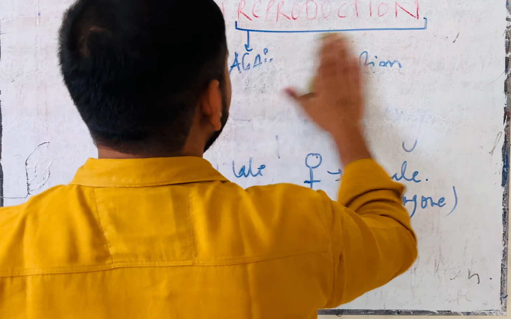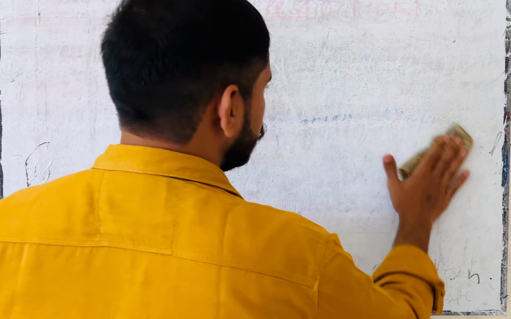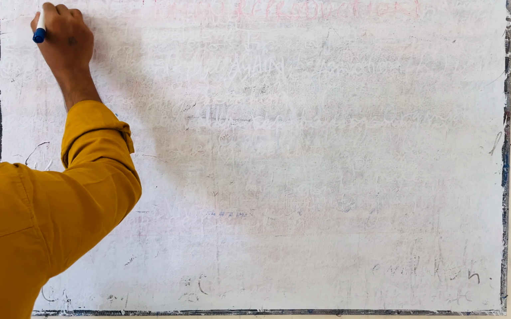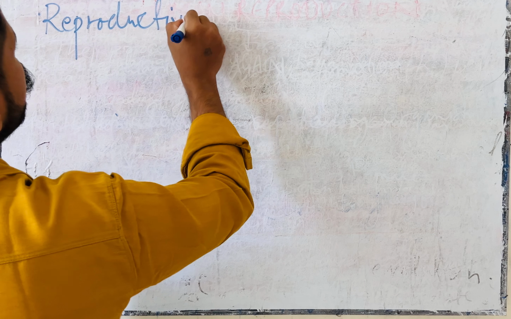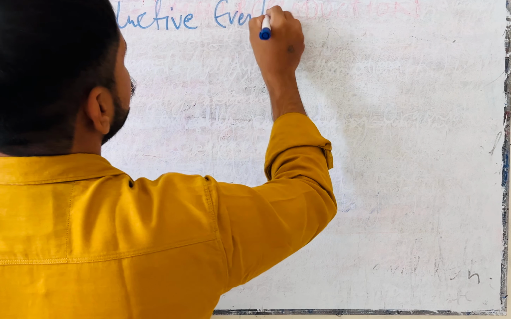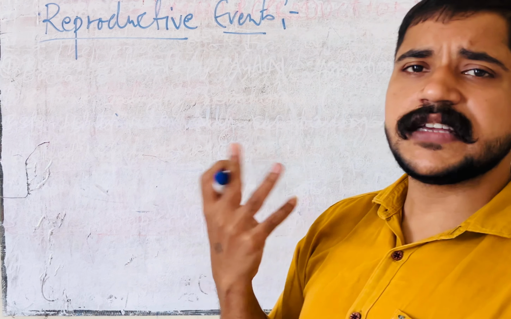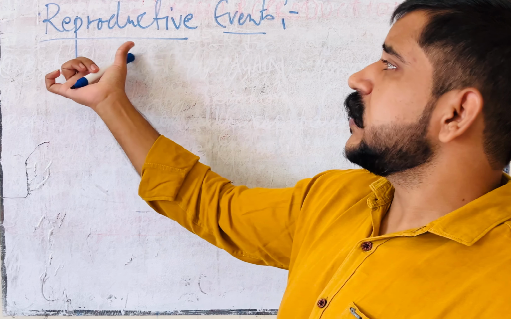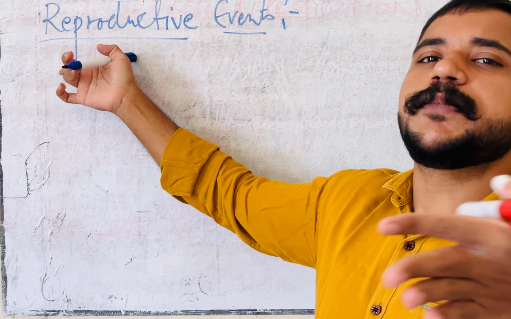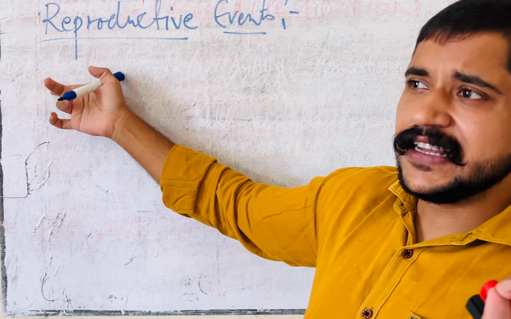Can anybody give me an answer? What are the events we have to learn about in this topic? Reproductive events. Events, everybody knows. An event is something going on in a particular thing, and reproductive means related to reproduction.